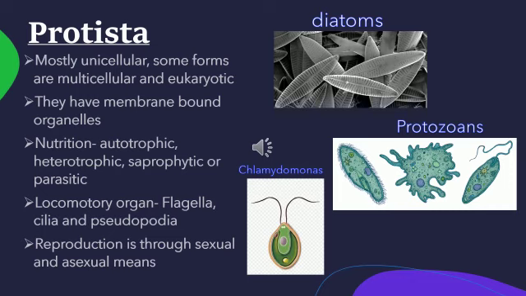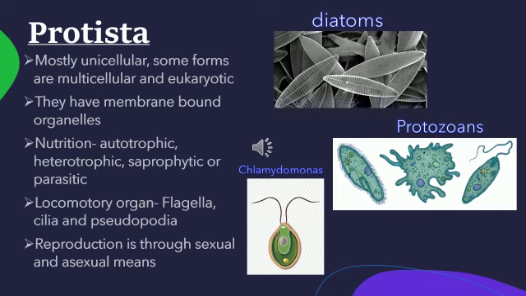And reproduction is through both sexual as well as asexual means. Sexual reproduction means both parents are involved in the process, whereas in asexual reproduction only a single parent is involved.